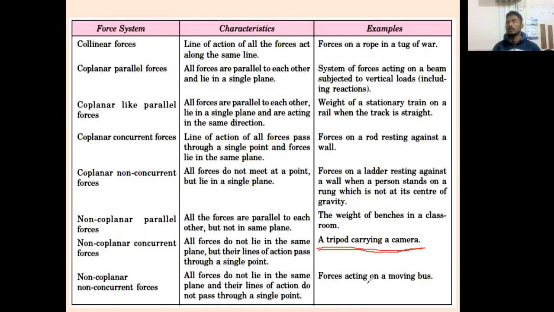Any other example? Neither are they lying in a single plane, nor passing through a single point. Any other example? An example practically, which will be easy to understand for all. Let us see your imagination or your understanding. Any example? Anybody want to give any example of this non-coplanar, non-concurrent?